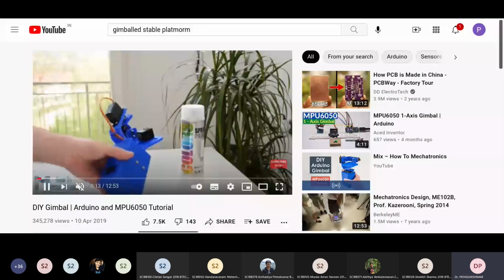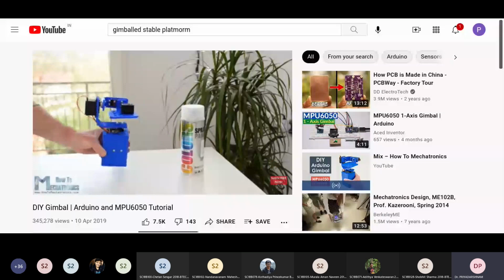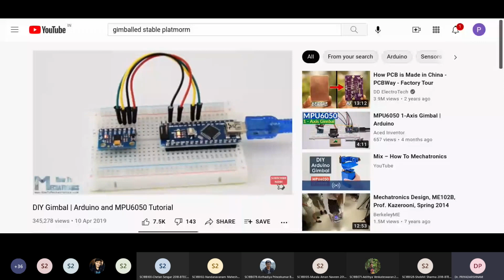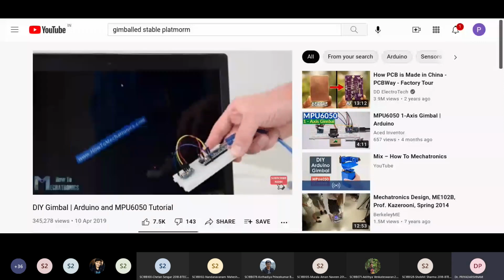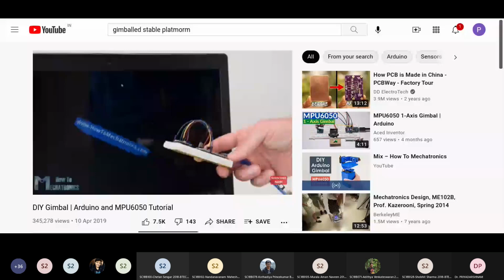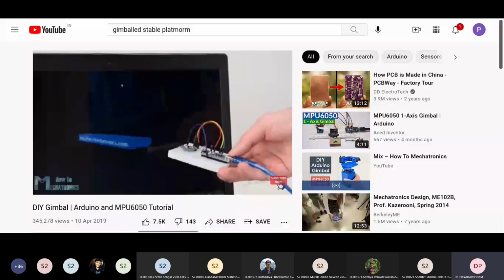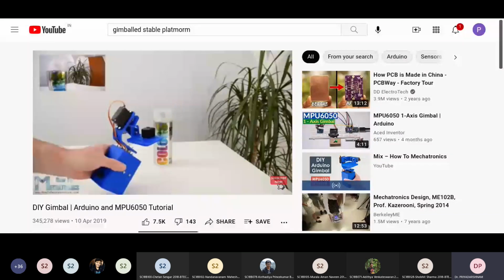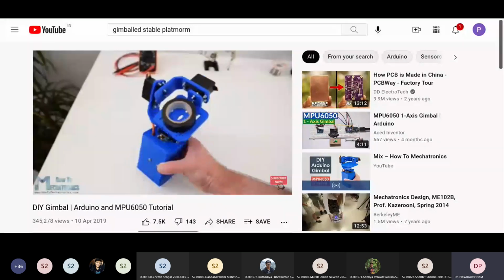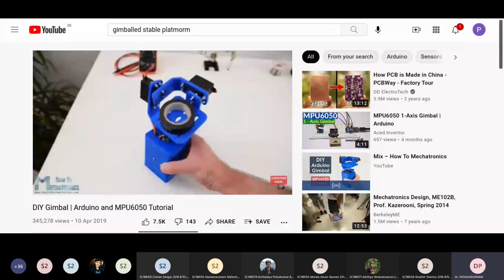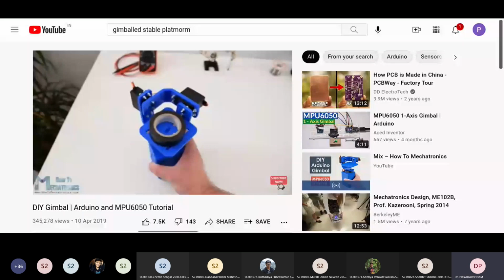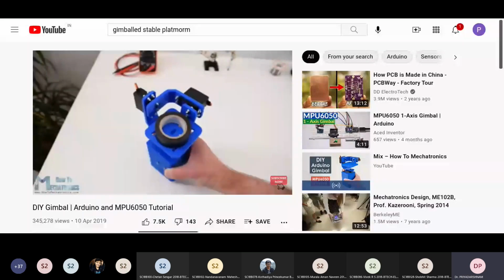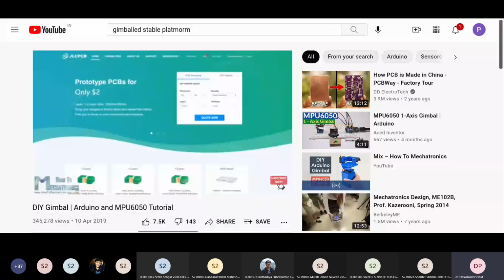Okay, so look at this. There is a centralized platform there which is stable irrespective of the movement. So don't worry about how they have done it. You may also do it. So this is using the IMUs. It's just a simulation of what they showed earlier. So this is the platform. Some of you can build such things during the lab. Okay, so that is the stable platform.